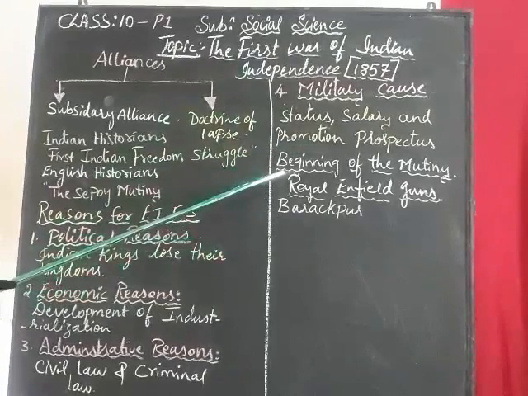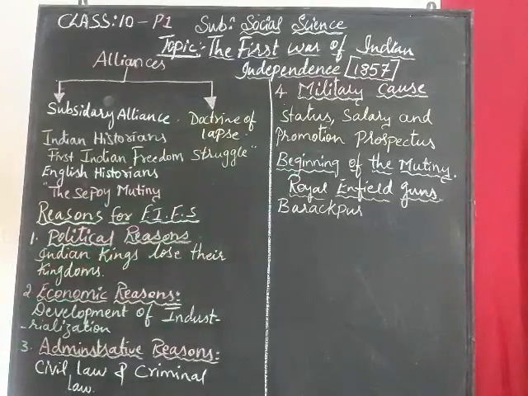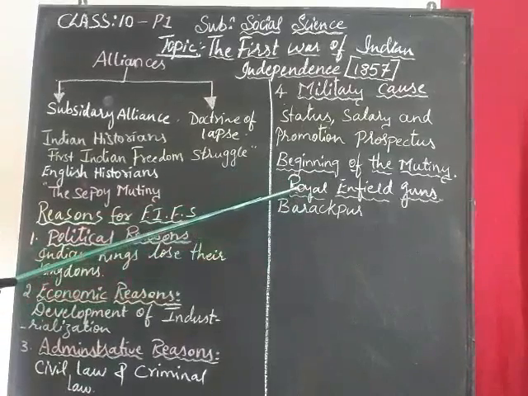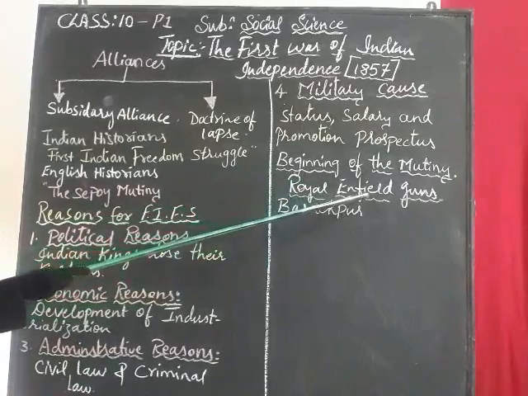Next, let us come to the beginning of the mutiny. It is also called the immediate cause. Here children may get confused. When the question is asked, what are the reasons for the first Indian freedom struggle, children get confused with the Royal Enfield guns, but that is said only of the doctrine of lapse. But here, the beginning of the mutiny highlights the point on Royal Enfield guns.